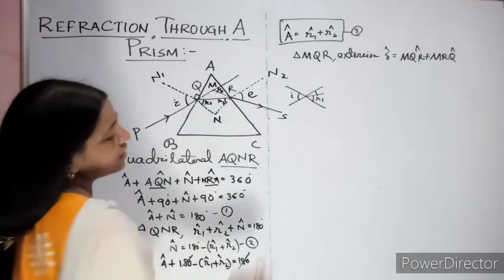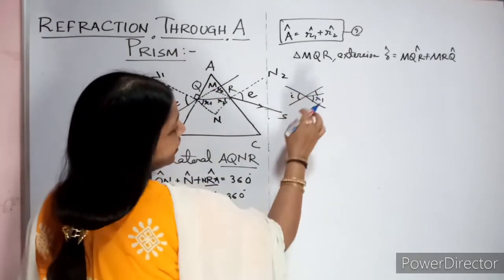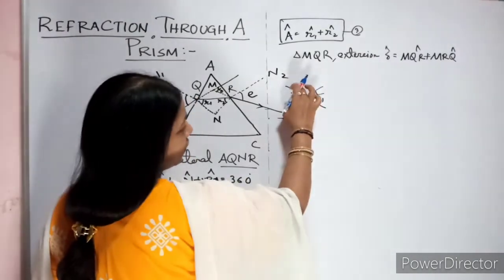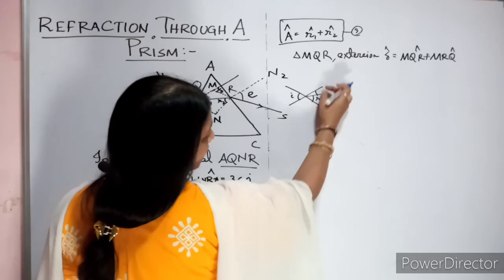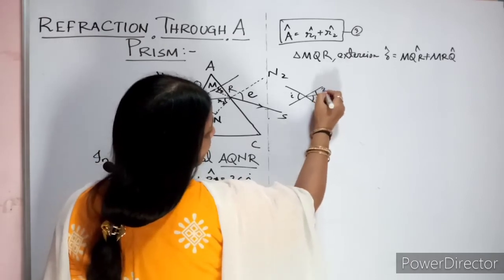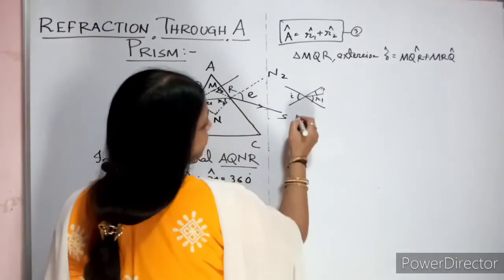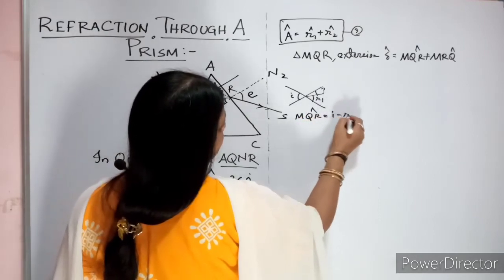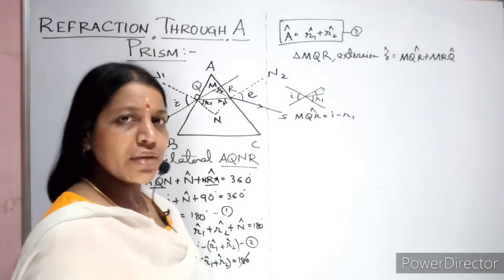MQR is this angle. So how much will this angle be? Because this is equal and opposite angle. So your angle I must be equal to this angle plus this angle. So what is this angle? That is your MQR, which is nothing but I minus R1. Am I right?